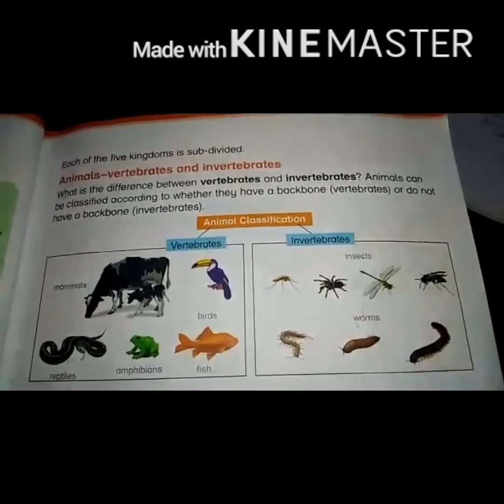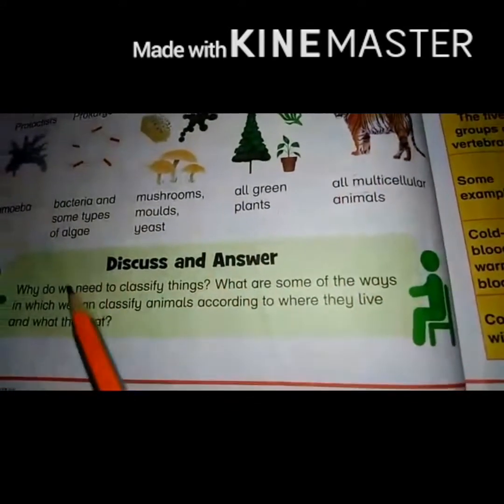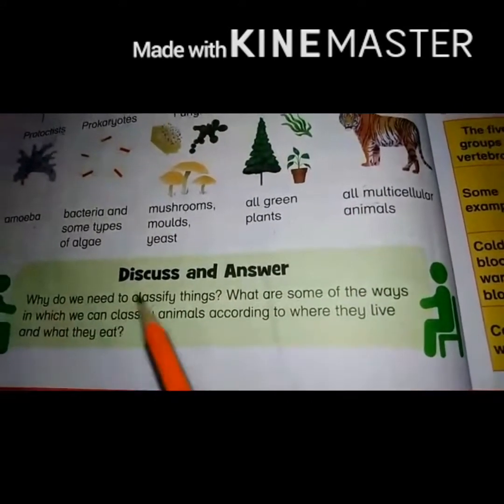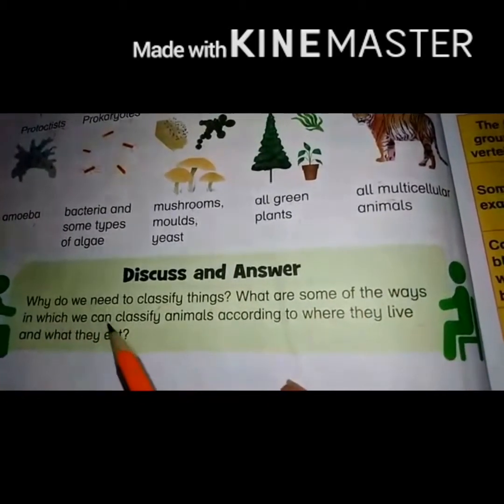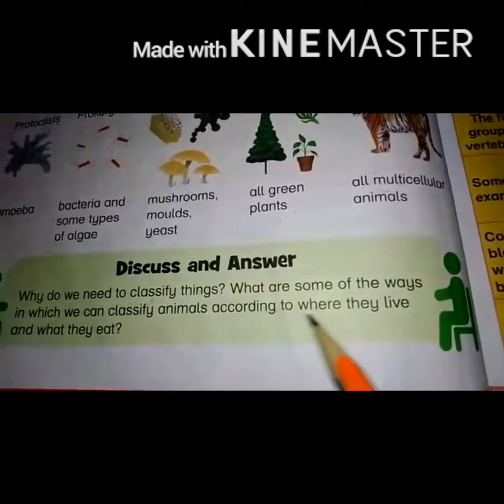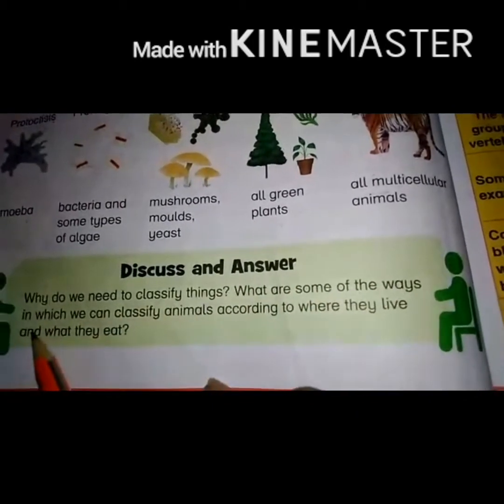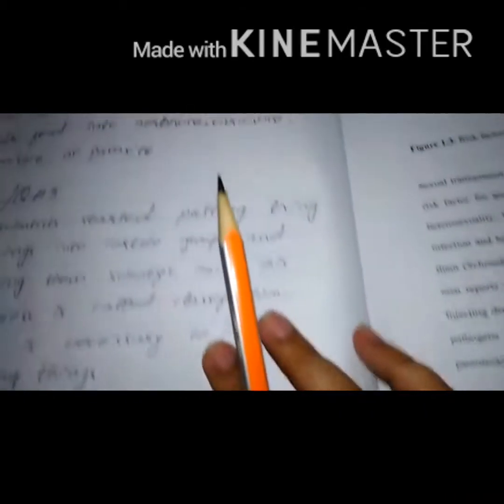Now we will discuss the question on page number 34. Why do we need to classify things? What are some of the ways in which we can classify animals according to where they live, meaning according to their habitat or environment, and what they eat, according to their food? Let's read the answer.